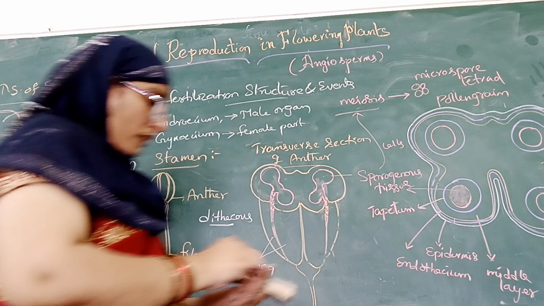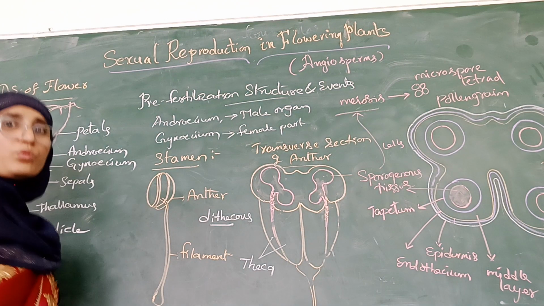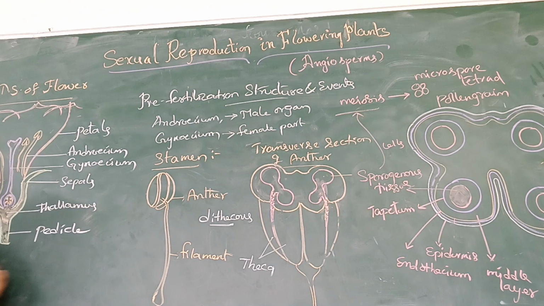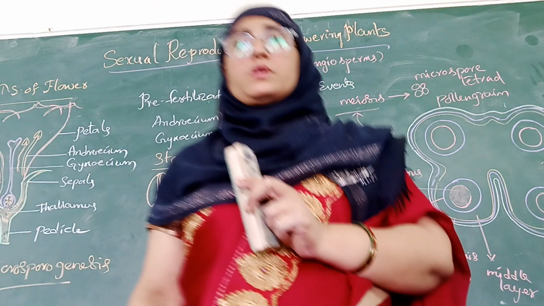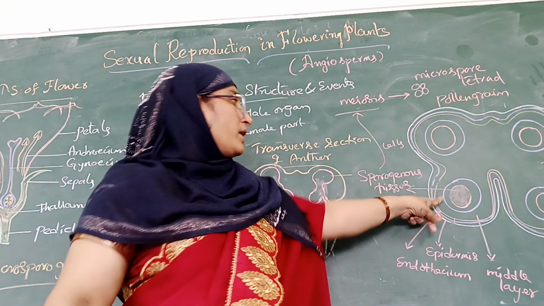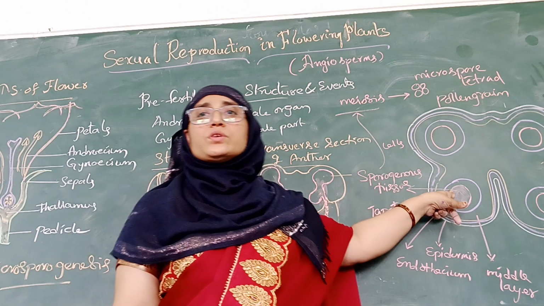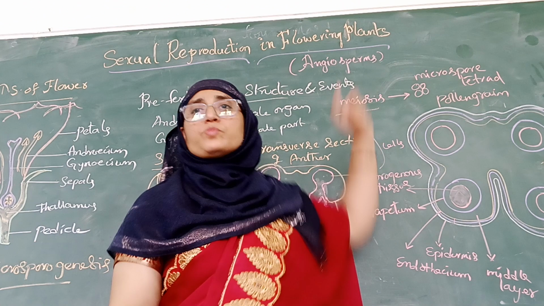And here you have one term to learn. What is that? Microsporogenesis. What is microsporogenesis? The formation of the microspores from the pollen mother cell. As I told you, every cell of this sporogenous tissue is a potential cell to undergo meiosis division and produce microspore tetrads, right?